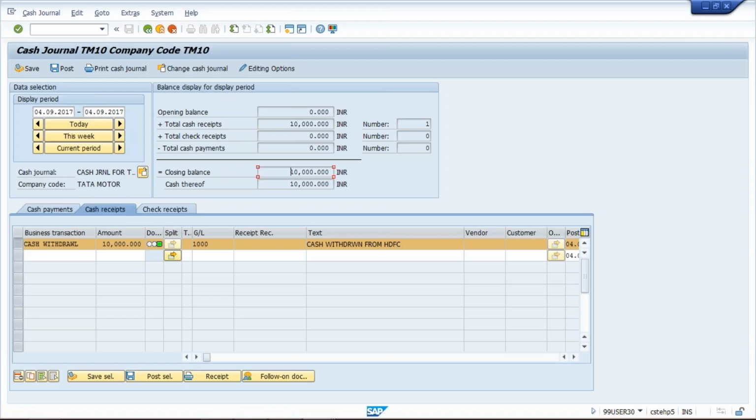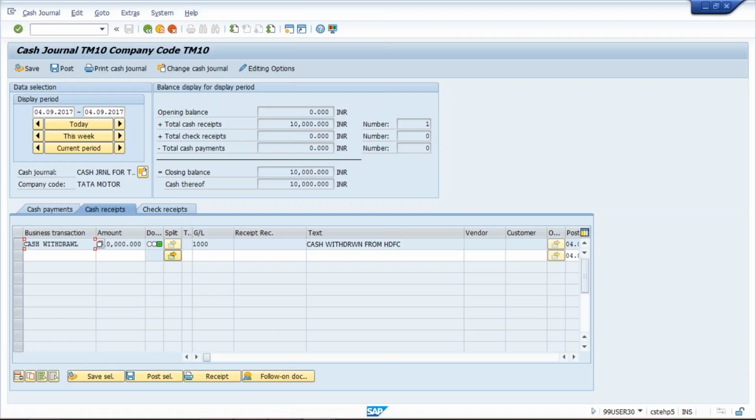Now what will happen? Today closing balance is 10,000. Let's suppose there is no purchase. What will happen if tomorrow you open the same cash journal? This closing balance 10,000 will appear here as the opening balance. You are all accounting candidates. You know very well that whatever today's closing is, tomorrow it is treated as the opening balance. There is nothing much to explain here.